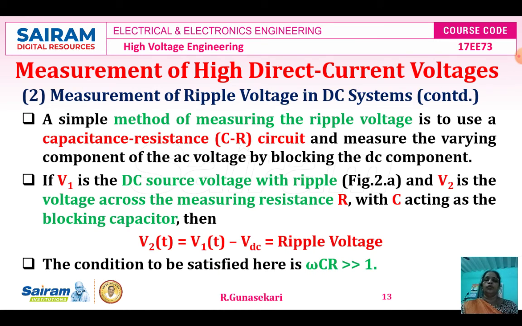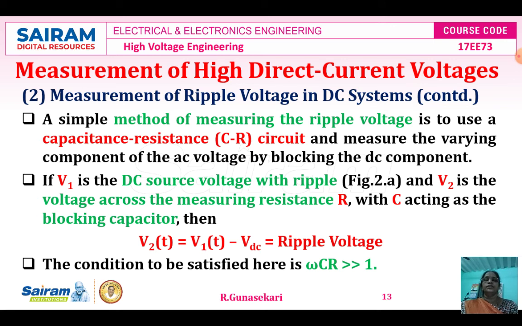A simple method of measuring the ripple voltage is to use a capacitance resistance circuit. By using an RC circuit, we can easily measure the ripple voltage, and measure the varying component of the AC voltage by blocking the DC component.